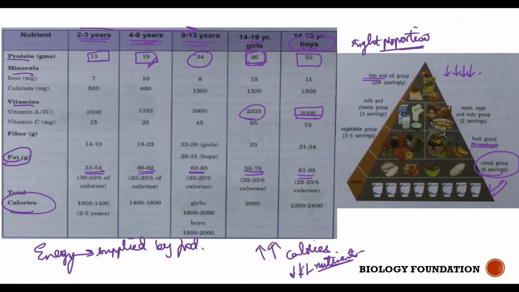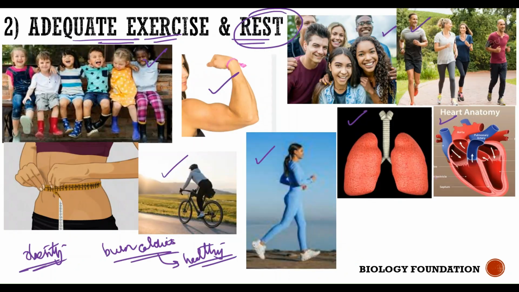And this is the chart which displays the amount of nutrients that an individual requires depending on their age. And this pyramid tells us that the amount of fats that we have to consume should be very, very less. Cereals, or carbohydrates, should be taken in good amounts, and water must be consumed properly. And not just eating food, even doing exercise is equally important.